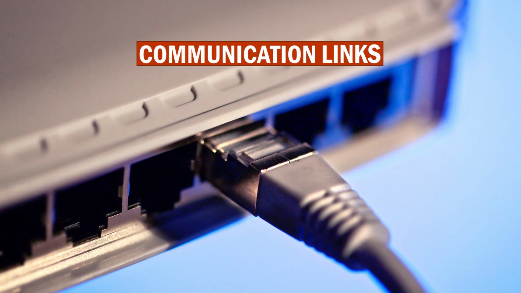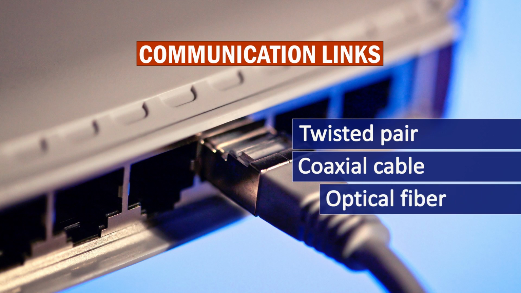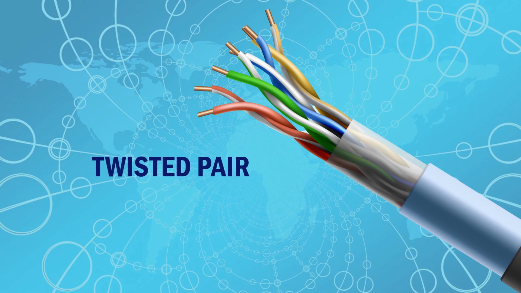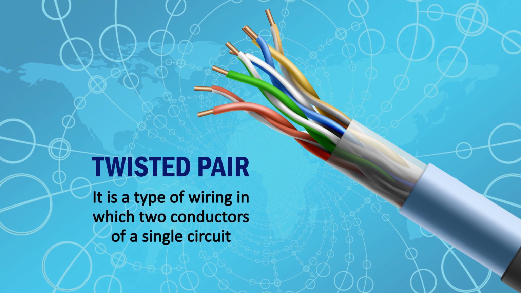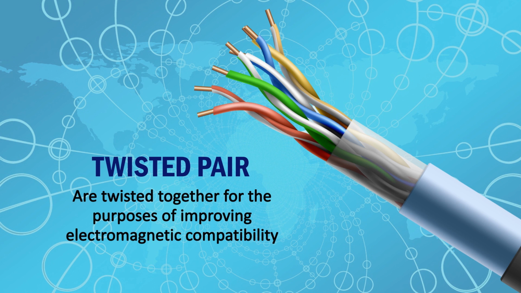Communication links are nothing but the cables which connect one point to another point. There are different types of communication links. One is twisted pair, one is coaxial cable, another is optical fiber, and then wireless links. A twisted pair is a type of wiring in which two conductors of a single circuit are twisted together for the purpose of improving electromagnetic compatibility.